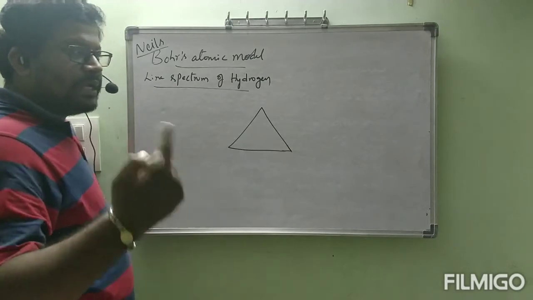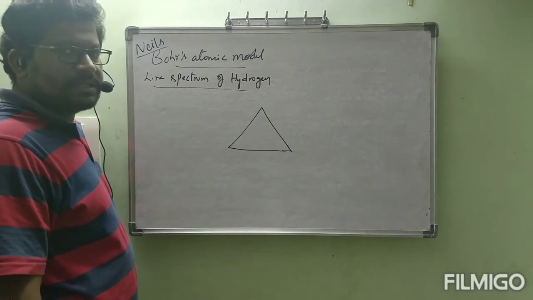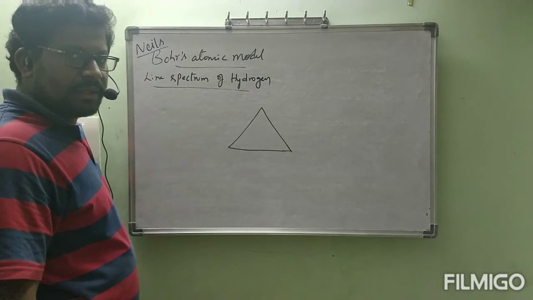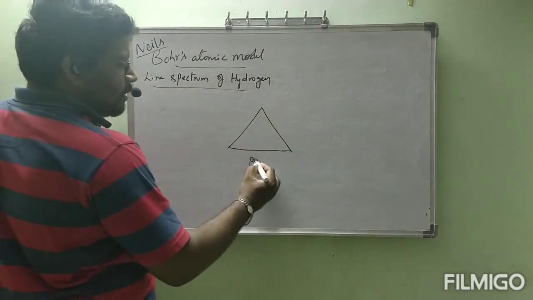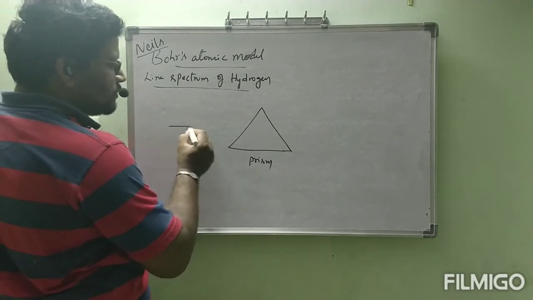In 11th, 12th, in 12th you are going to do physics lab. In those physics practicals, you will see this prism. Okay. Now, this is a prism. Through this prism, sunlight is going to be passed.